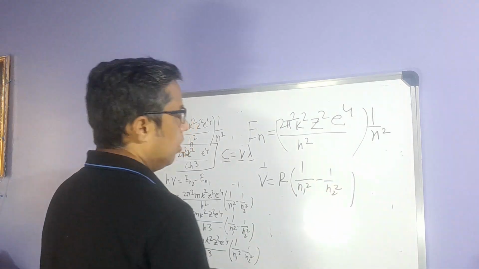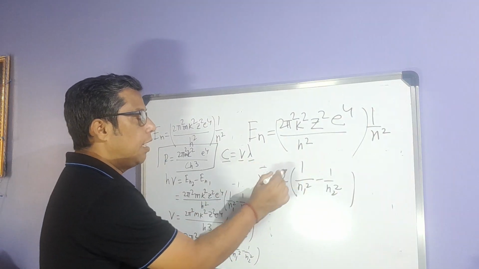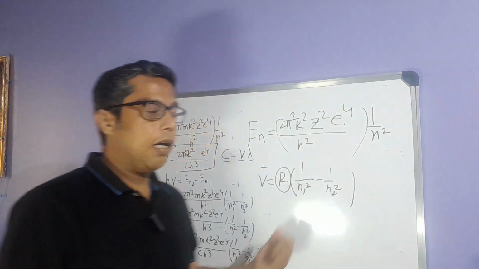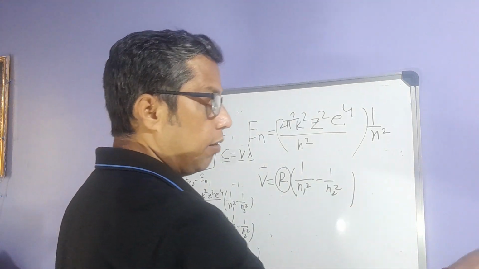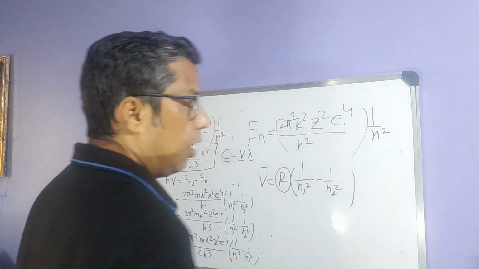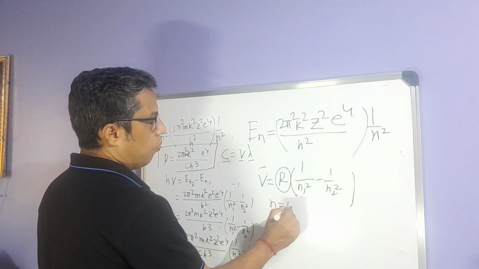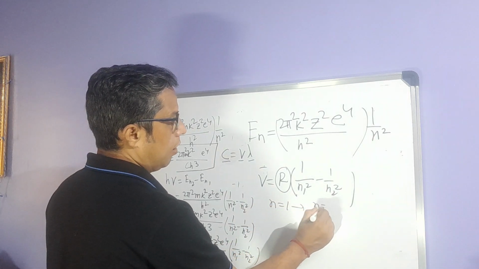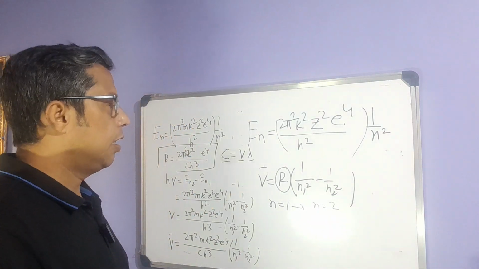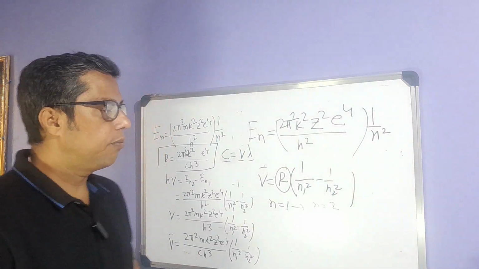This is the Rydberg equation, and this is the Rydberg constant, for the hydrogen atom. We will get questions in exams like calculating the energies in different levels. The energies increase from n is equal to 1 to higher states like n is equal to 2, n is equal to 3. The Rydberg equation is very important for exam purposes.